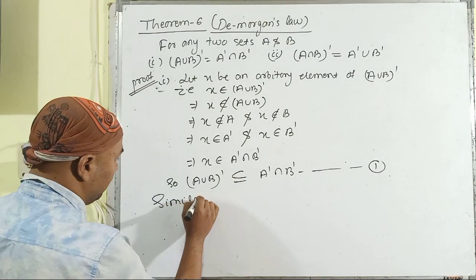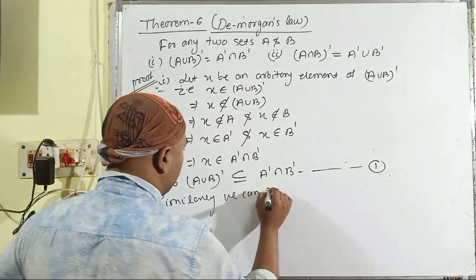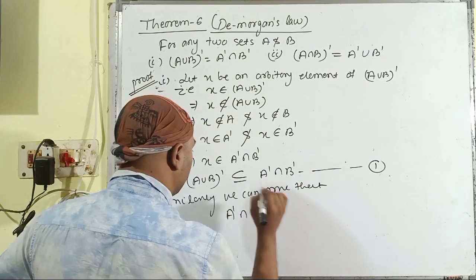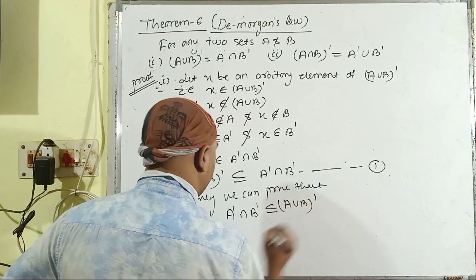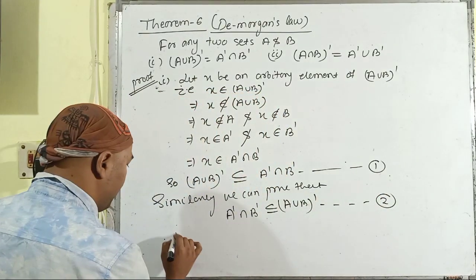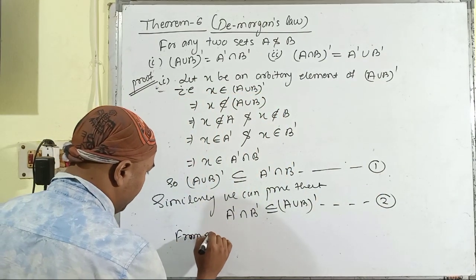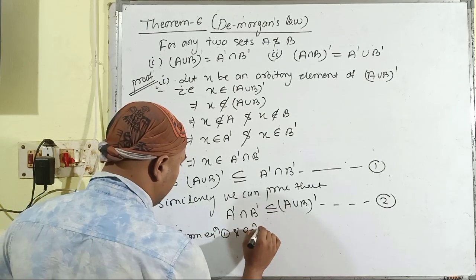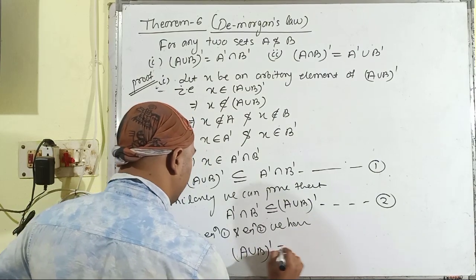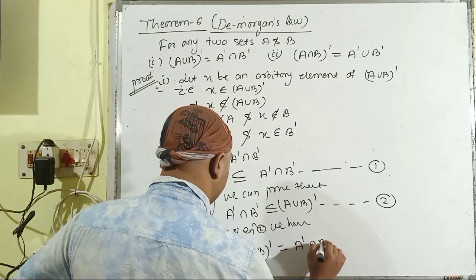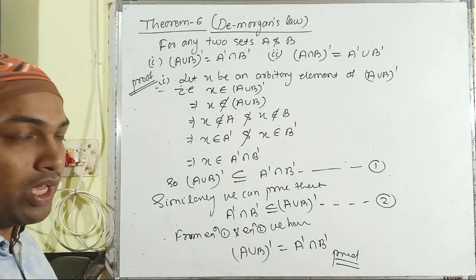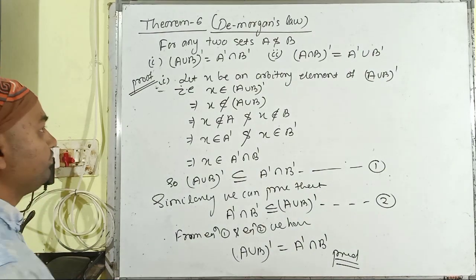Similarly, we can prove that A dash intersection B dash is also a subset of complement of A union B, and this is equation number 2. From equation 1 and equation 2, we have complement of A union B is equal to complement of A intersection complement of B, and here is the proof of the first part of De Morgan's law. Then moving towards the next part.